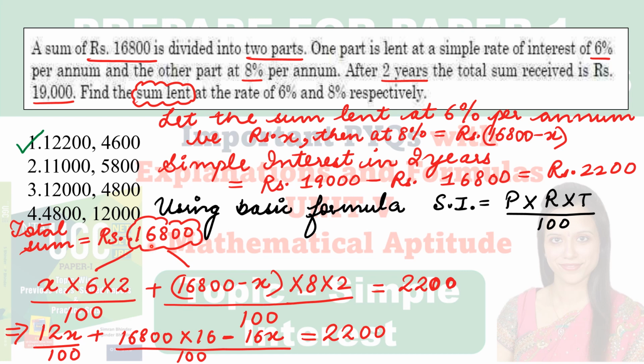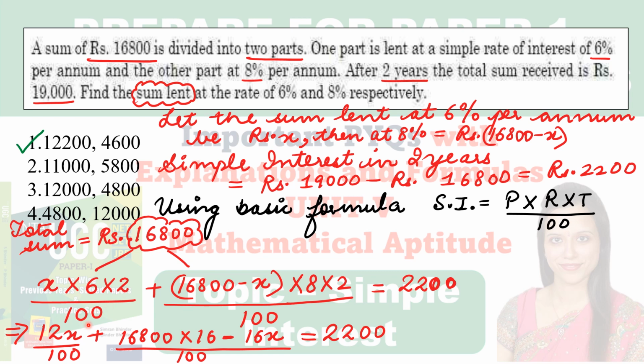Now we have to divide this into two parts. In the first part I will write it as x principal into rate of interest. The rate of interest of the first part, let's see in the question, is 6%. Here also we have written 6%. I've taken it from here. 6% into 2. What is 2? Time. That is 2 years.